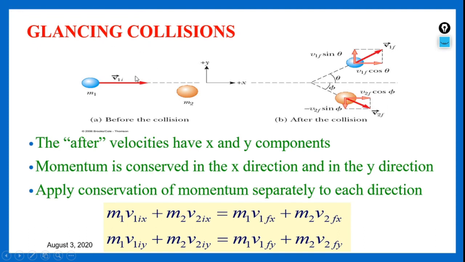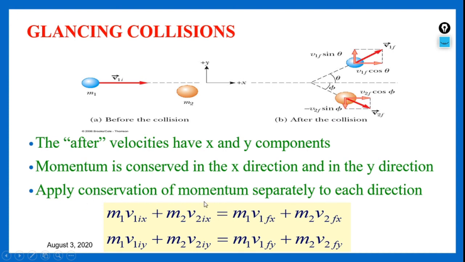Now glancing collision. The after velocities, as you have observed, have x and y components. Initially the ball is at rest, let us say, but after the collision both the balls are moving, so we have to consider the components in both x and y directions. Momentum is conserved in the x direction and in the y direction.